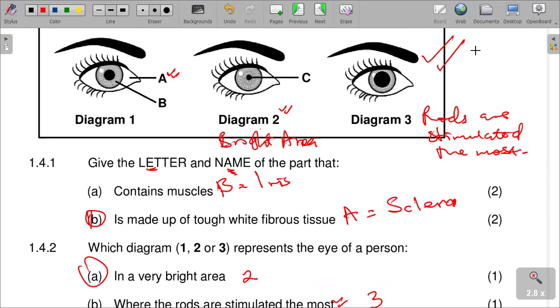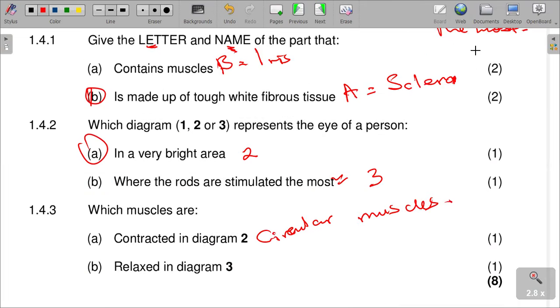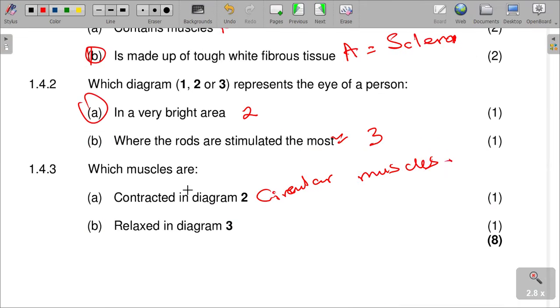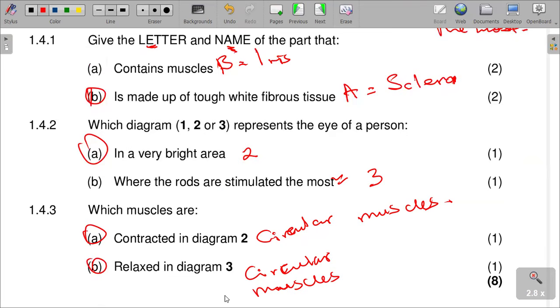The circular muscles are relaxed. And in this diagram here, we can see that that's what is happening in each of those different diagrams shown above here.